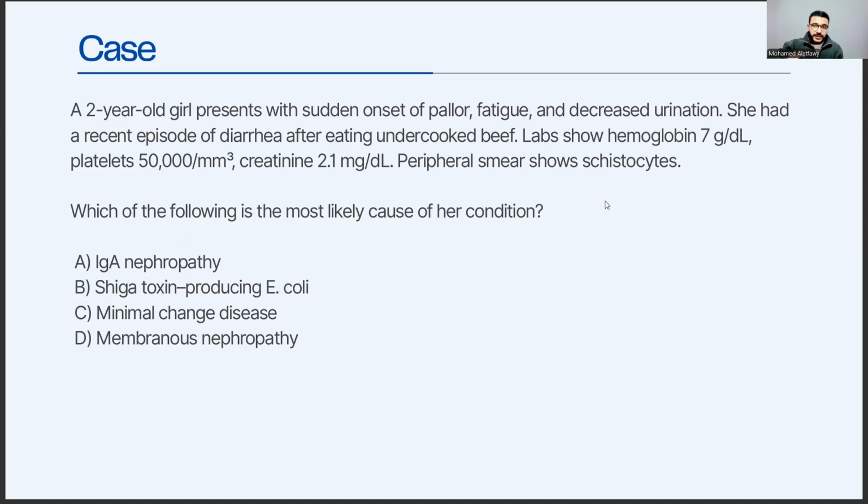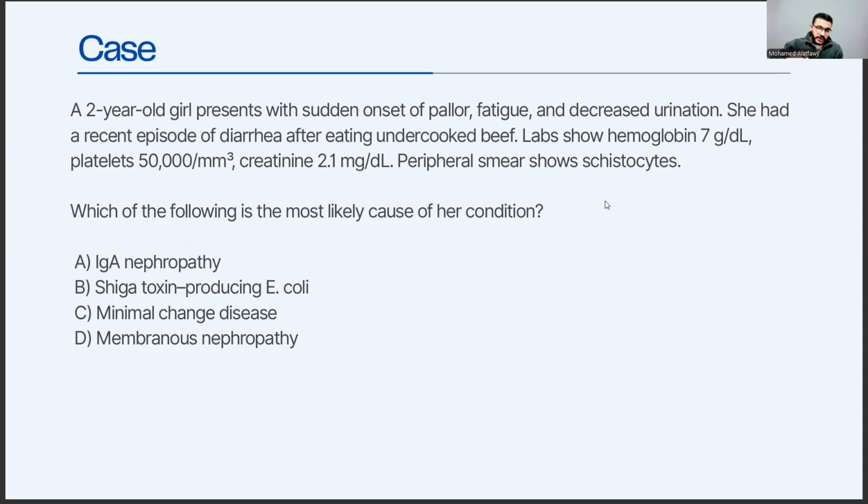To break down this high-yield case together, we have a 2-year-old girl, and she presents with sudden onset of pallor, fatigue, and decreased urination. She had a recent episode of diarrhea after eating undercooked beef. Labs show hemoglobin level of 7, platelets are 50,000, creatinine level is 2.1, and blood smear shows schistocytes. Which of the following is the most likely cause of her condition?